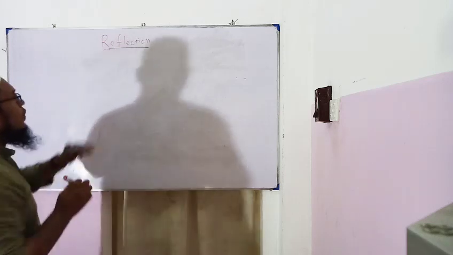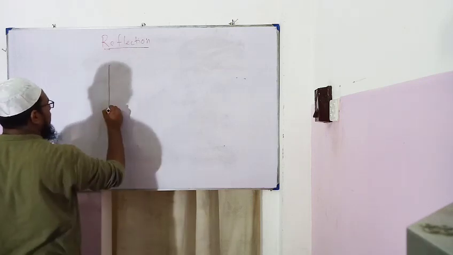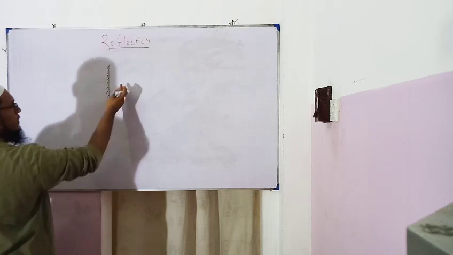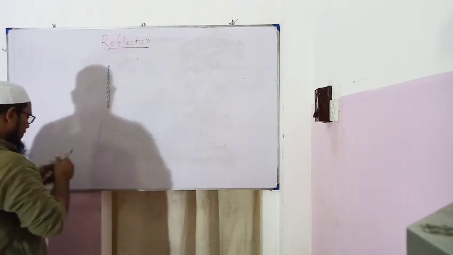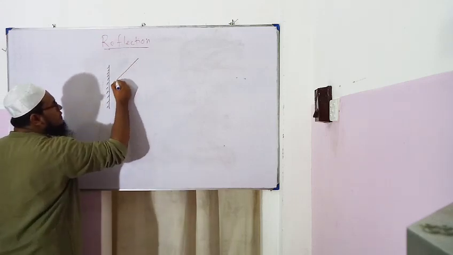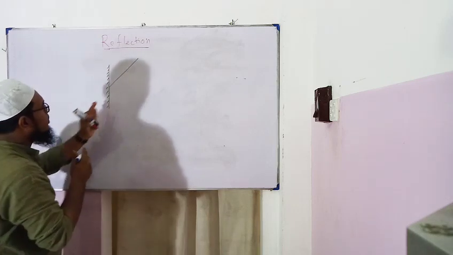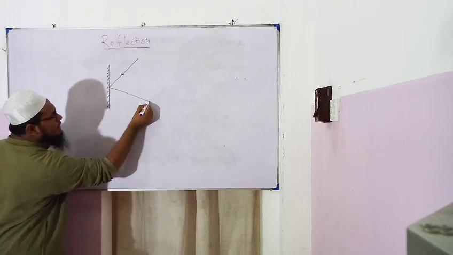Now we are going to talk about reflection. Let's take a plane mirror. This is a plane mirror. This is the mercury surface, this is the reflecting surface. If a light ray is directed towards this mirror, this light ray will be reflected.